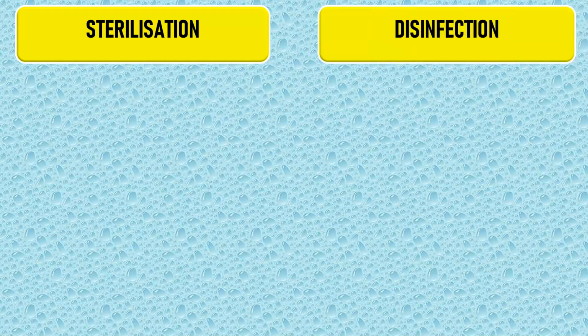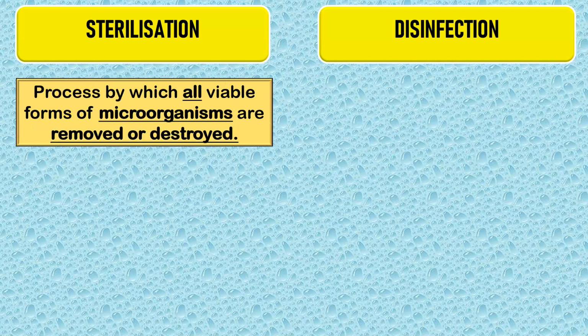So next point, what is the difference between sterilization and disinfection? We are all familiar with these words.